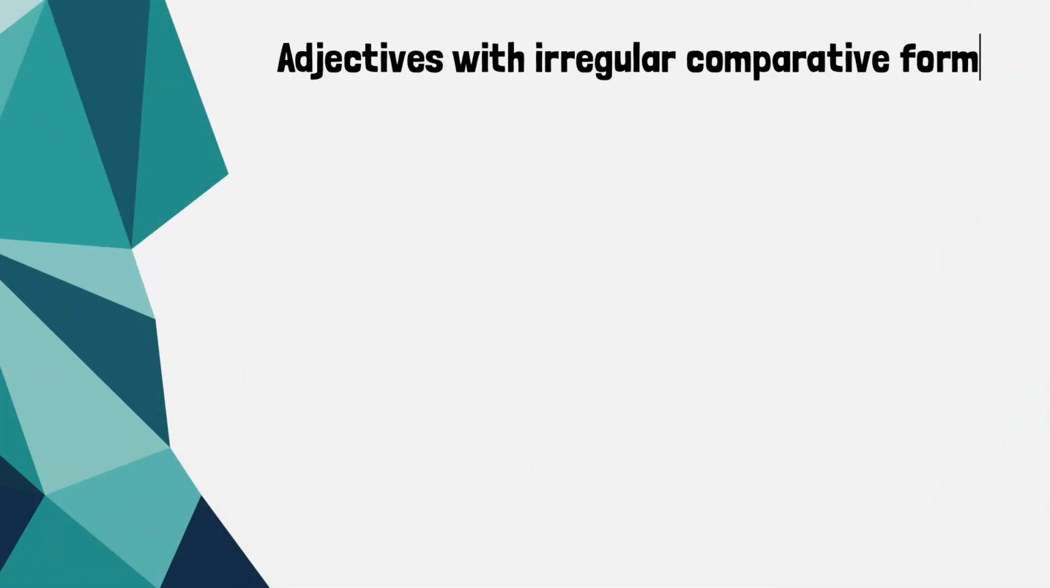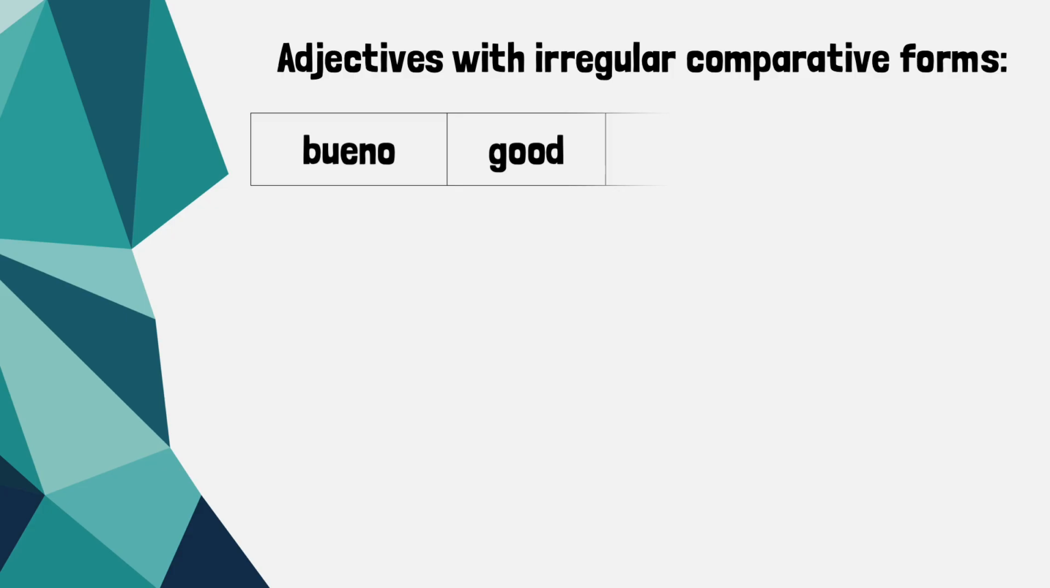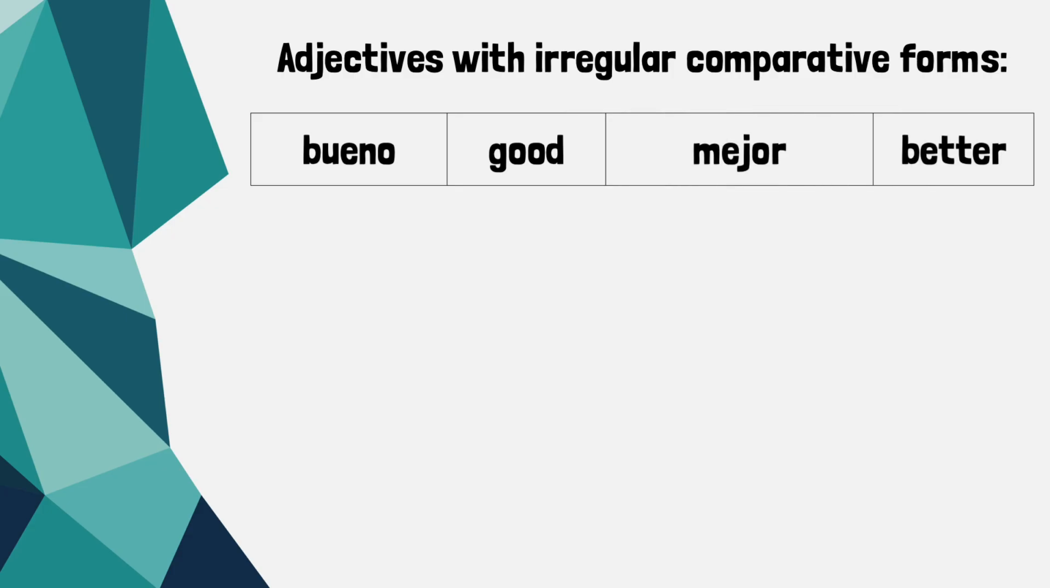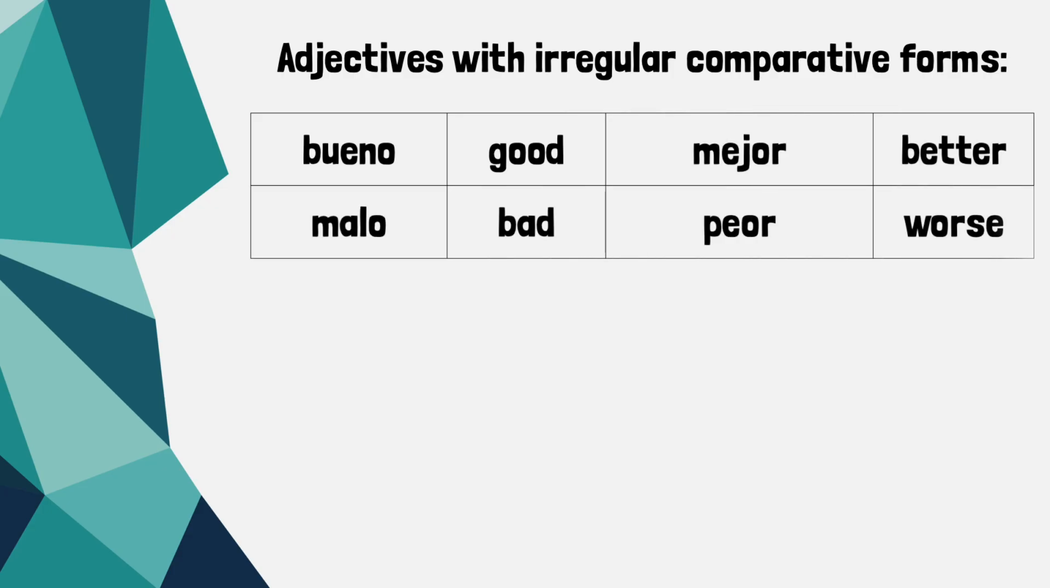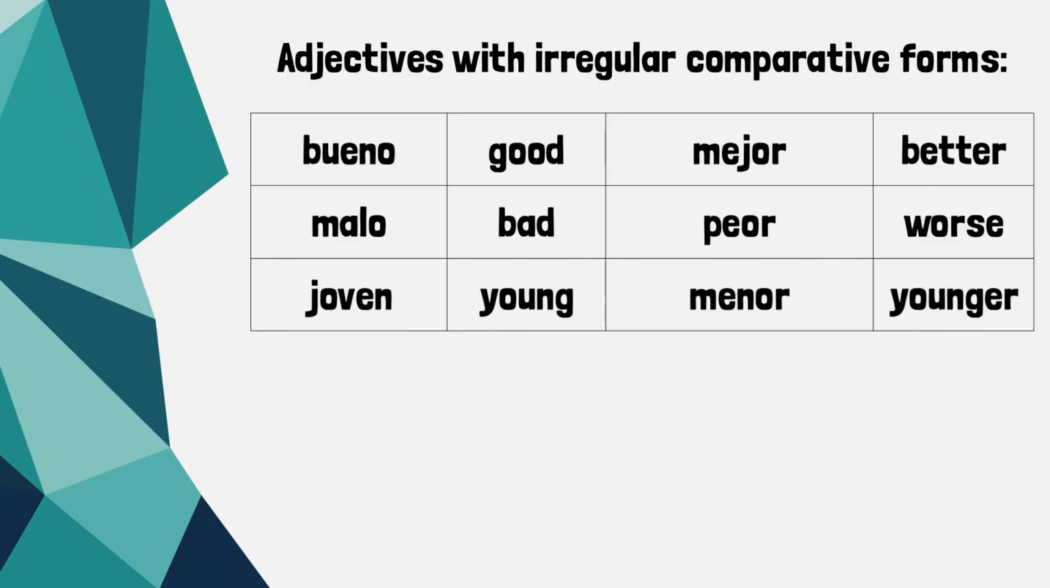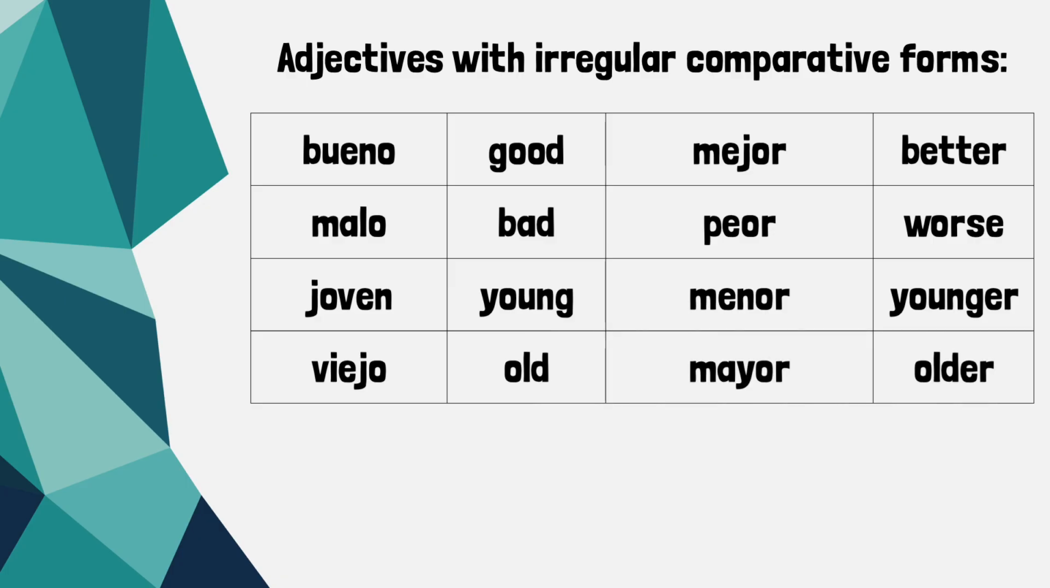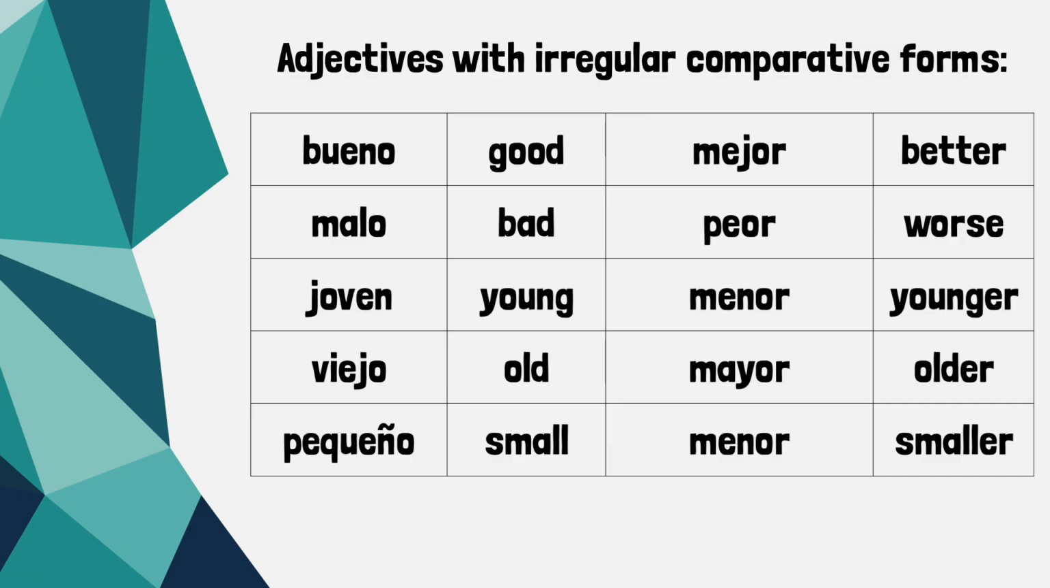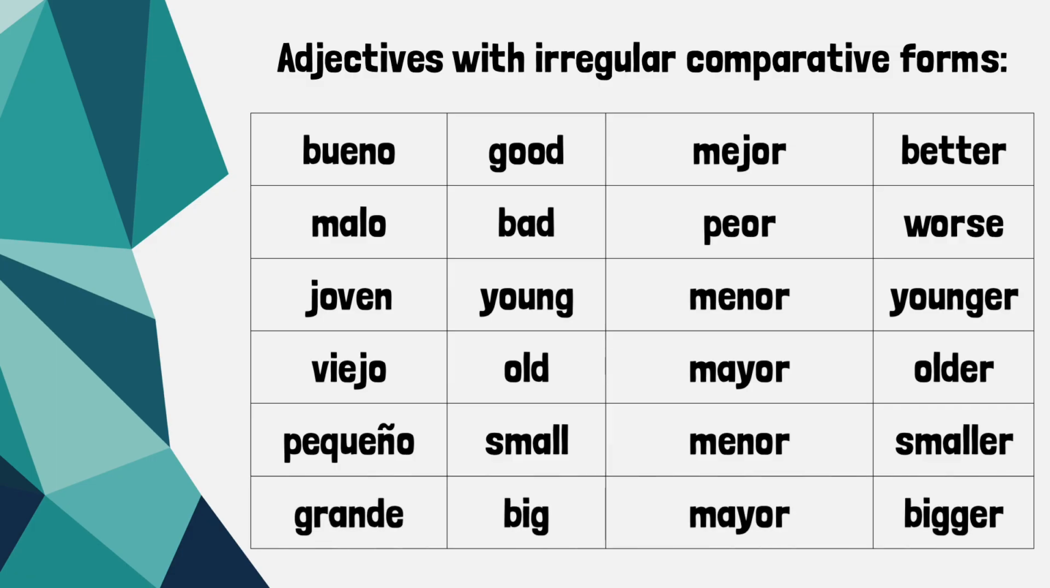Some adjectives have irregular comparative forms. For example, bueno means good, mejor means better. Malo means bad, peor means worse. Joven means young, menor means younger. Viejo means old, mayor means older. Pequeño means small, menor means smaller. Grande means big, mayor means bigger.